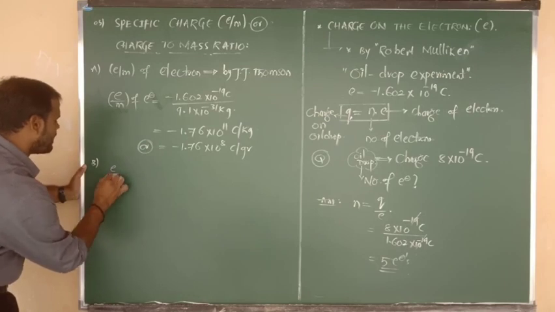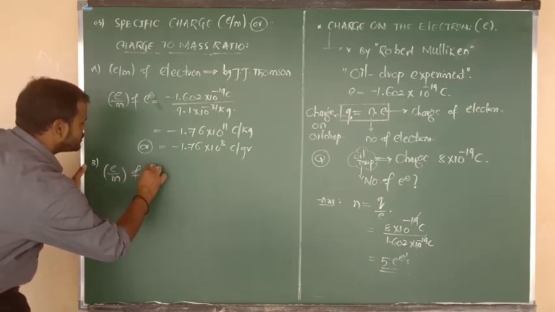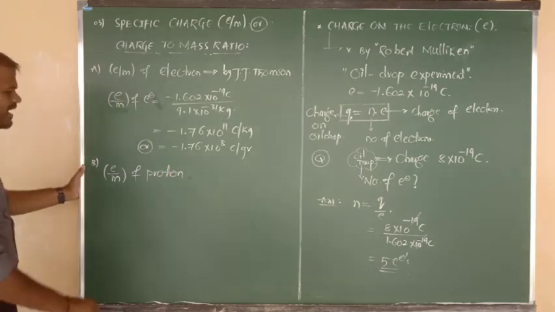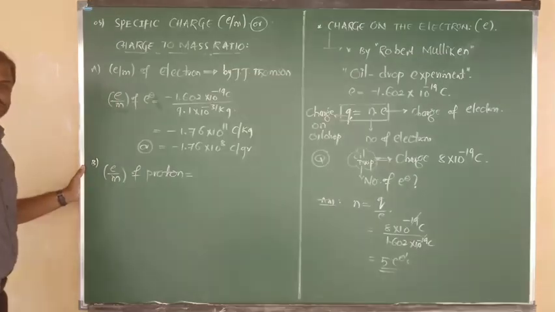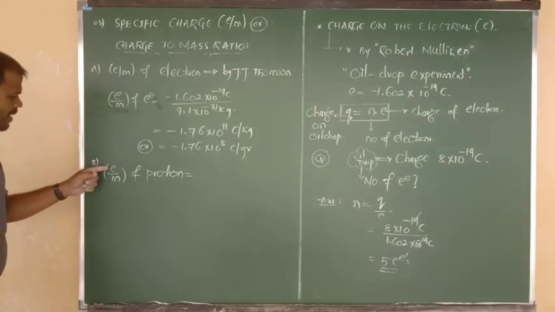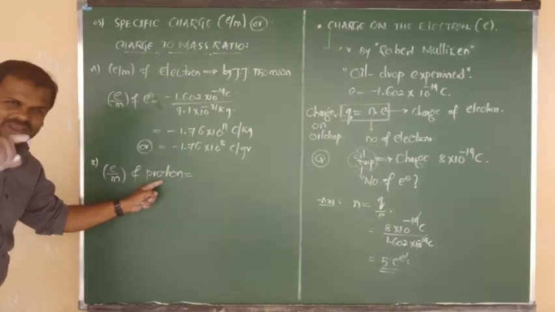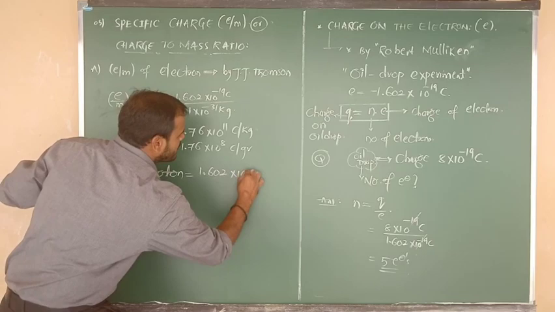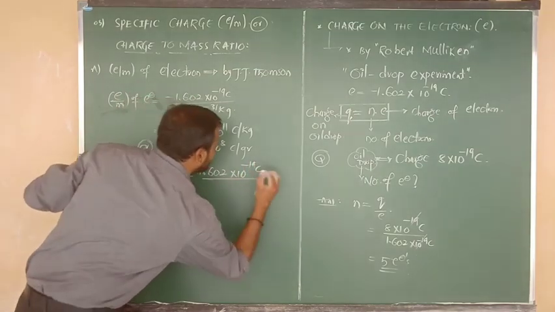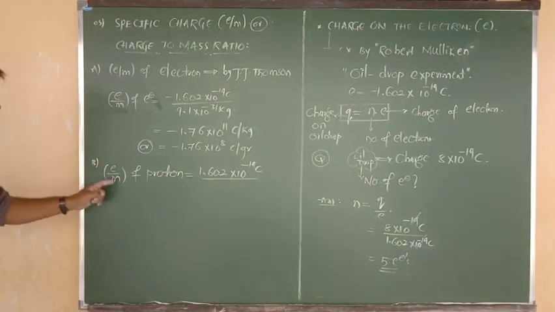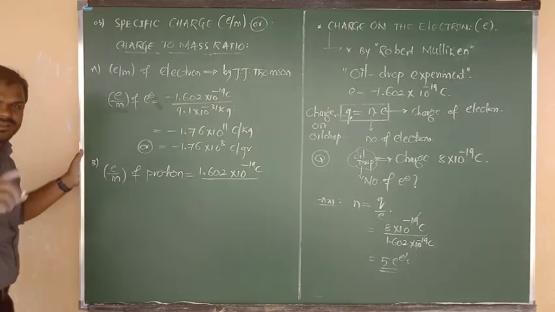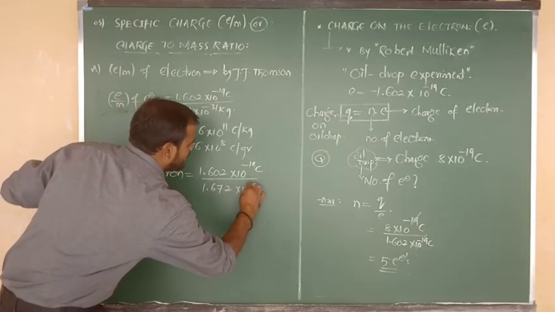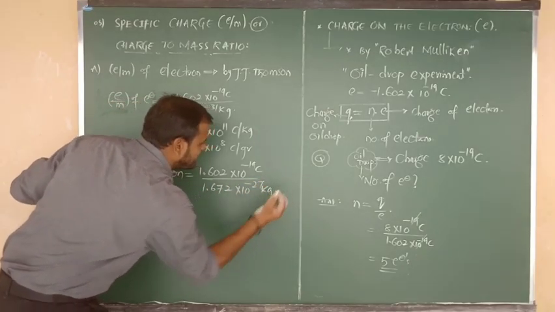Next, the specific charge of the proton, e/m. In the numerator we write the charge of the proton in coulombs. In yesterday's table I have given 1.602 into 10 to the power of minus 19 coulombs, divided by m, the mass of the proton in kg, which is 1.672 into 10 to the power of minus 27 kilograms.